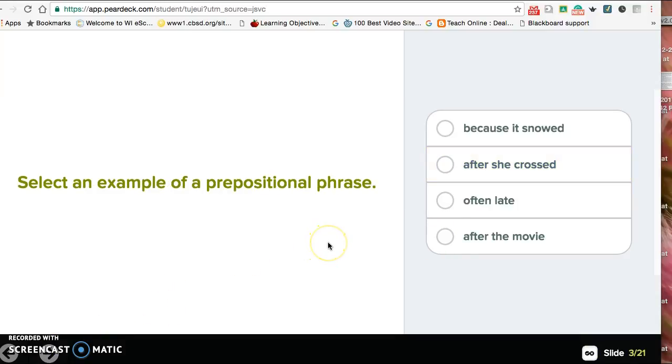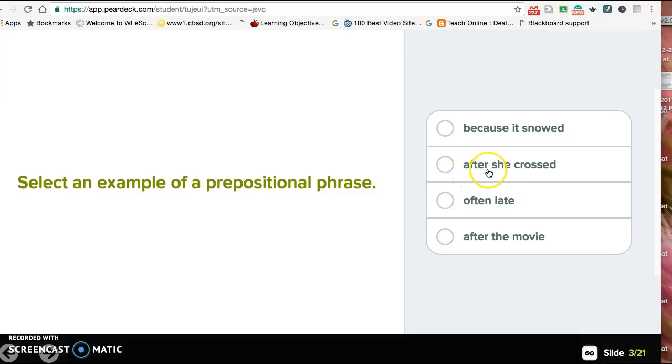Select an example of a prepositional phrase. Because it snowed. No, because is a subordinate conjunction. After she crossed, maybe. After can be a preposition, but it also can be a subordinate conjunction.